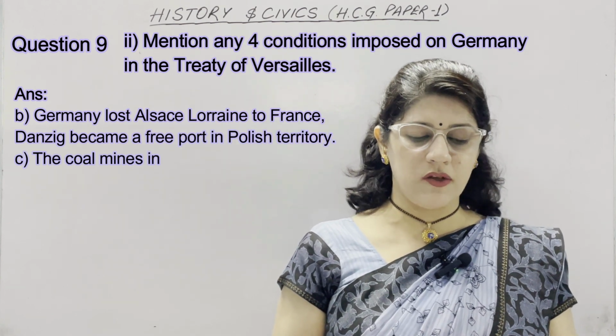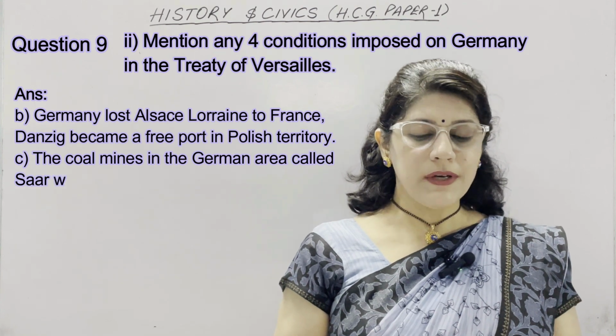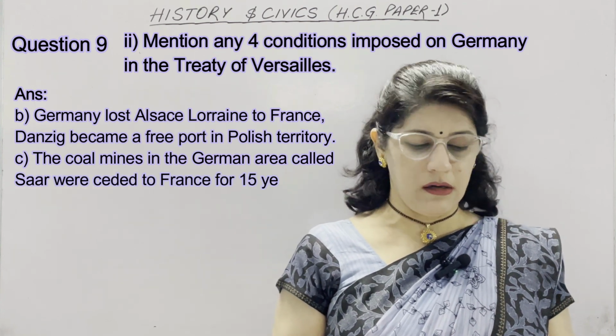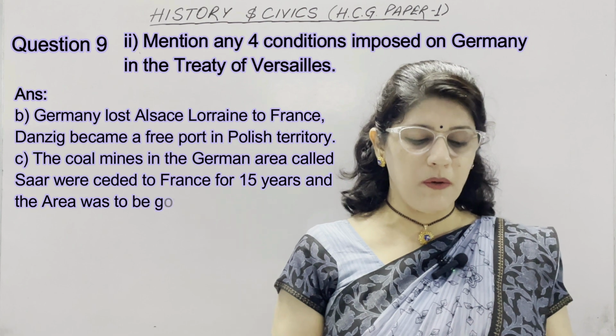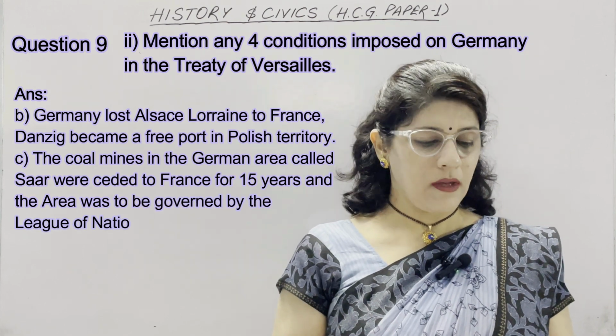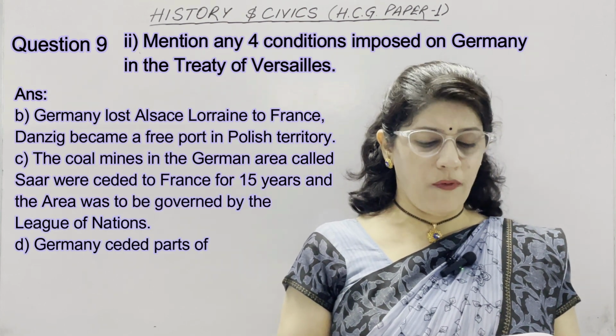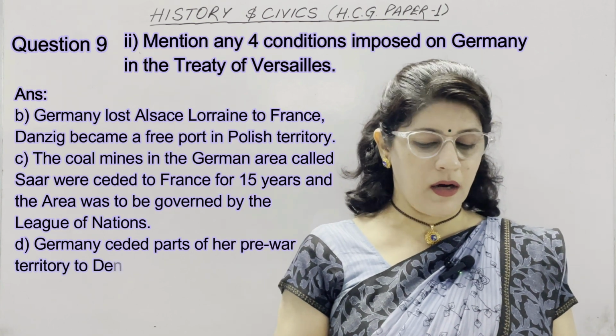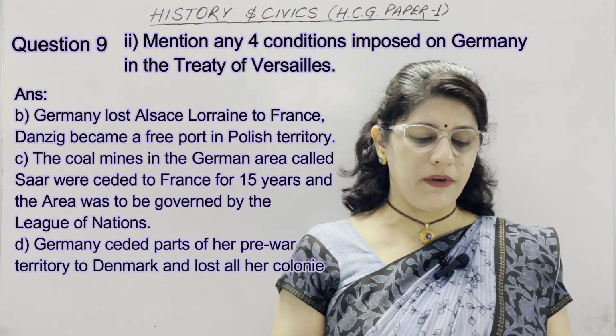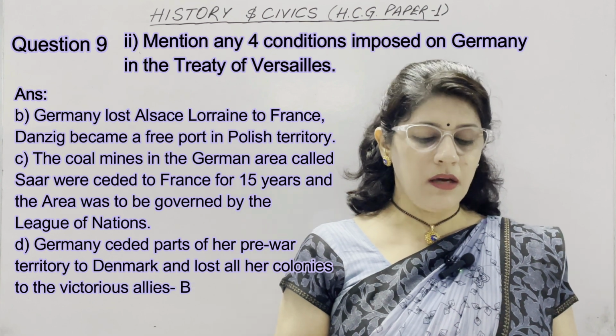Third, the coal mines in the German area called Saar were ceded to France for 15 years and the area was to be governed by the League of Nations. Germany ceded parts of her pre-war territory to Denmark and lost all her colonies to the victorious allies, Britain, Belgium, South Africa and Portugal.